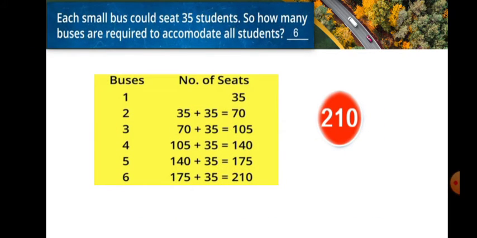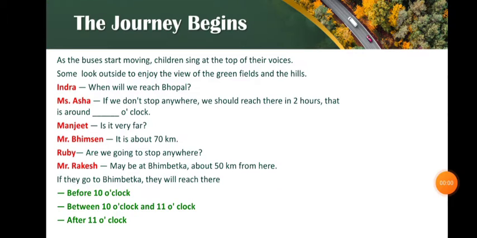Each small bus could seat 35 students. So, how many buses are required to accommodate all the students? Yes, 6 buses are required to accommodate all the students because 6 buses can accommodate 210 children.